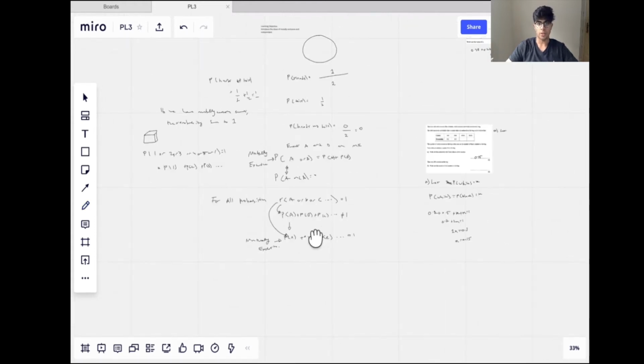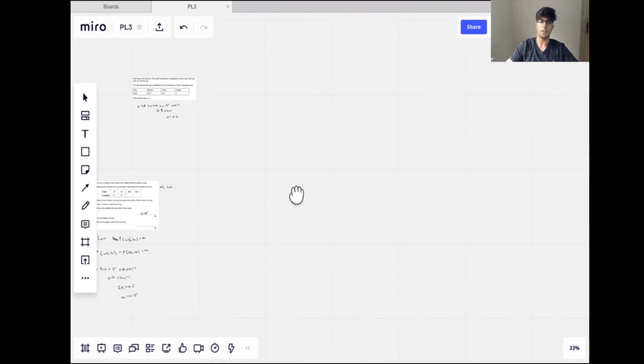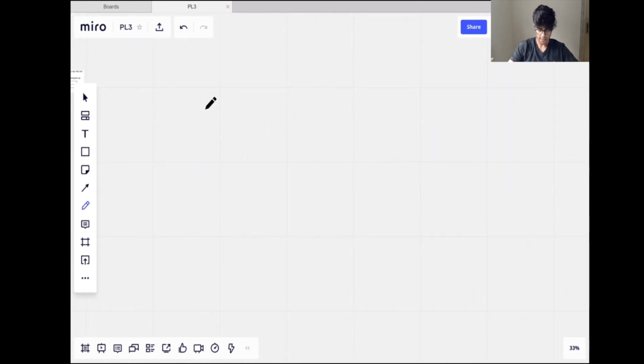Let's talk about something called independent events as well. Independent events, almost from the name you can guess, means that the probability of one event happening is independent of another event happening. So for example, me tossing a coin and rolling a die.